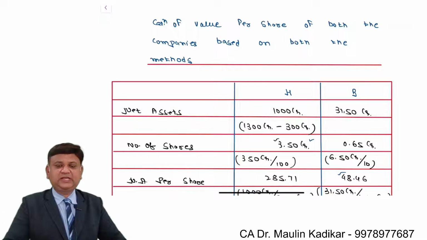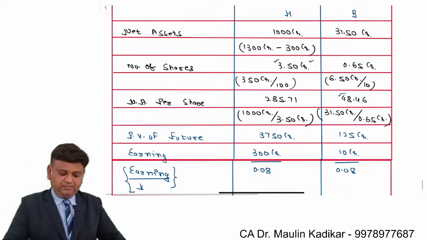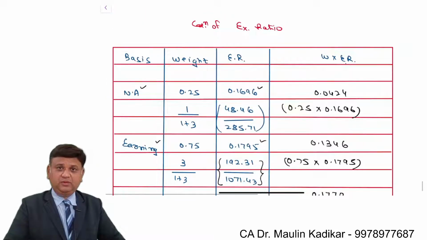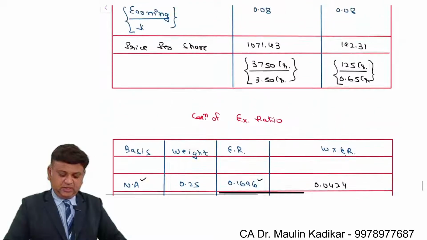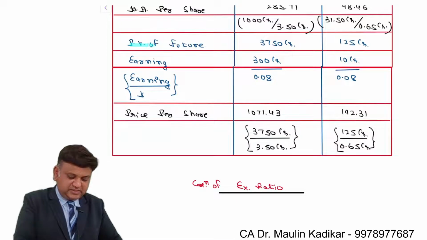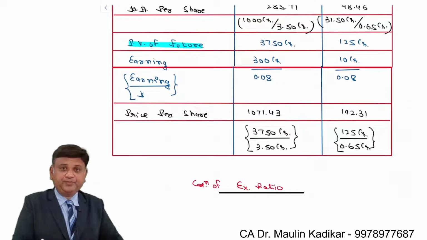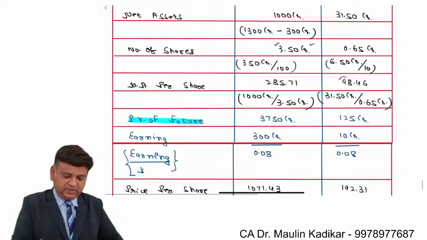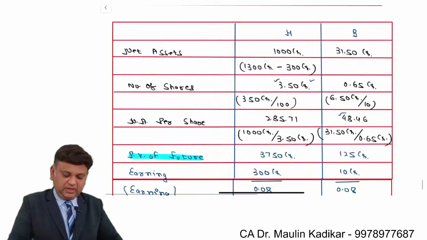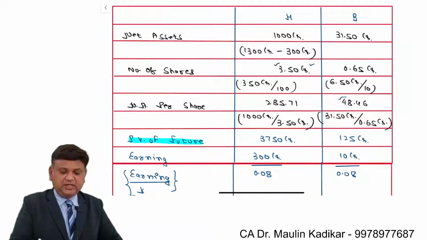So finally we understand that we are required to make the computation of the value of share, and based on that the exchange ratio is required to be found. The new point that we have over here is calculation of the present value of the future earning, and calculation of the net assets considering the contingent liability.